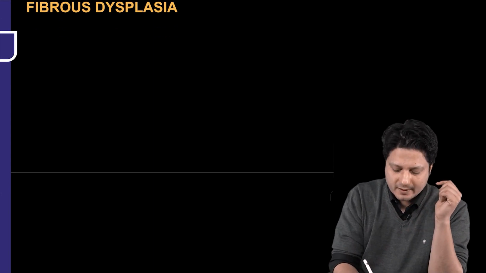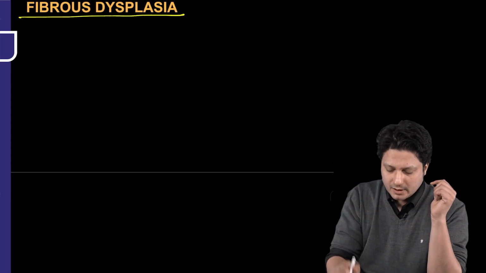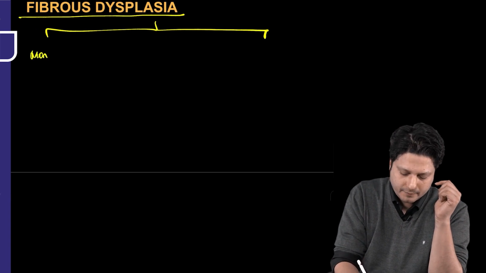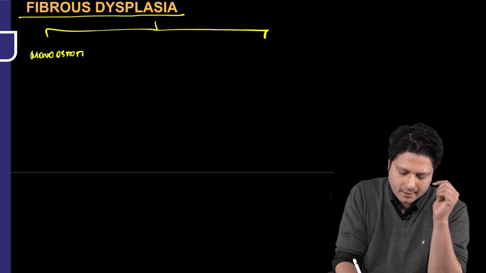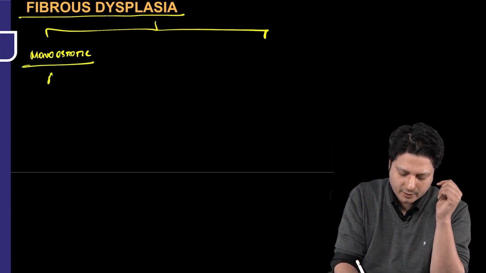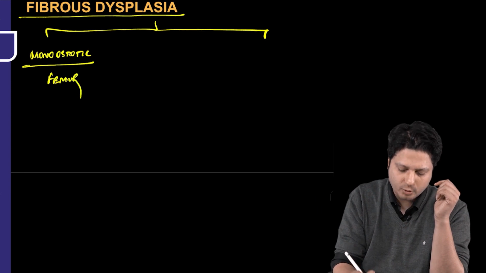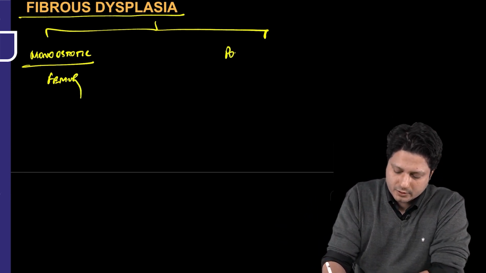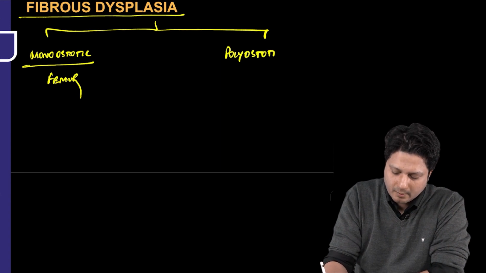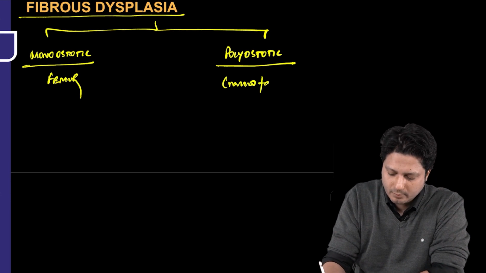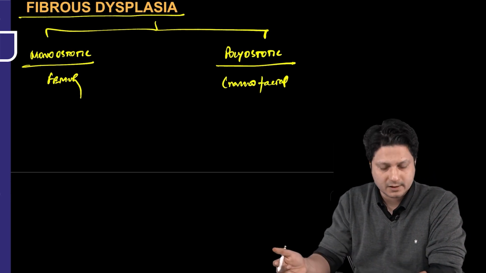You know, fibrous dysplasia is something which is divided into two types. One is monoostotic. As the name indicates, monoostotic means a single bone involvement. And we have already talked about that femur is the most common bone to be affected by monoostotic fibrous dysplasia. And the second one is polyostotic. Poly means where there are multiple involvement of the bone. And the craniofacial bones are the most common bones to be affected by polyostotic fibrous dysplasia.